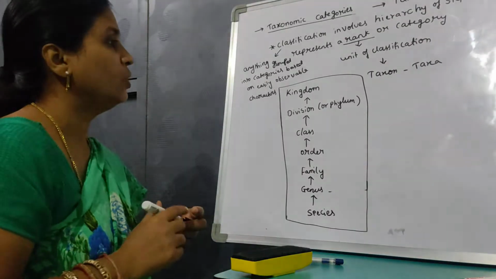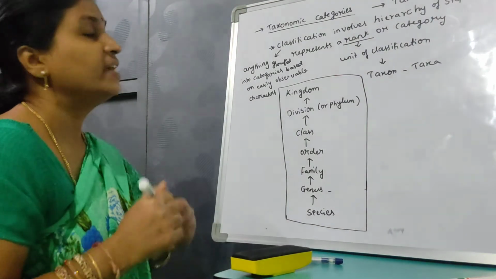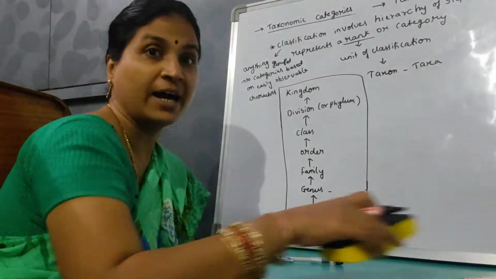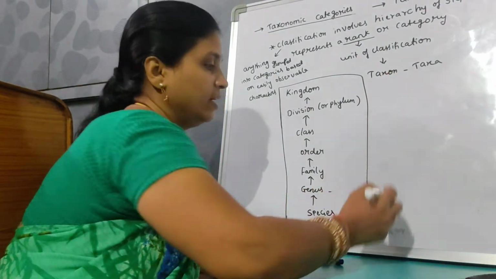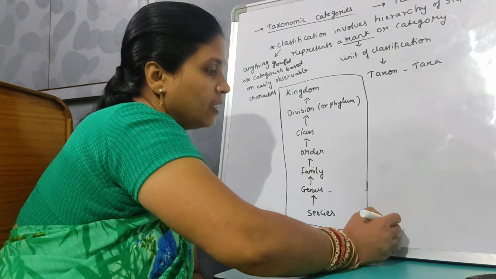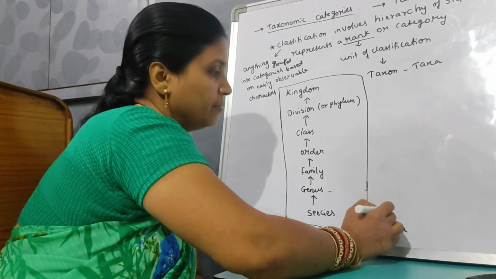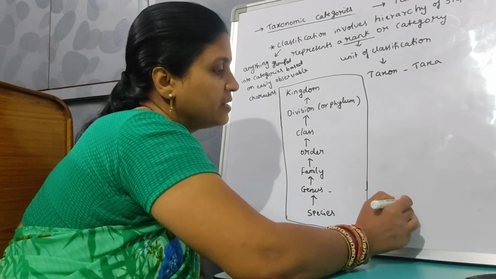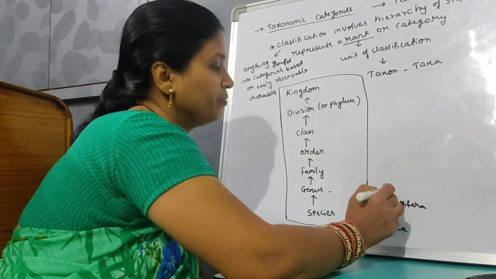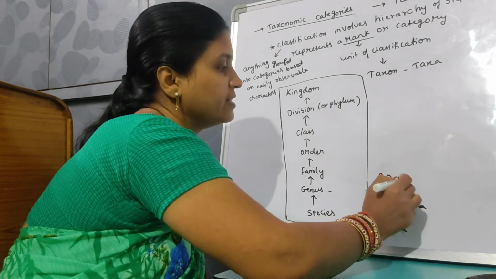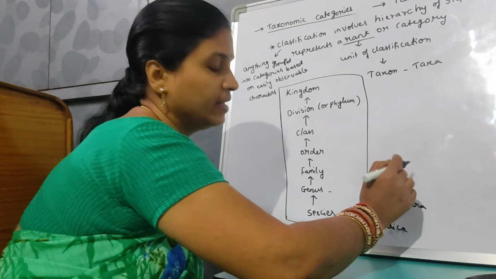Now let us give an example, mango. The species name is indica. The genus name is Mangifera. The family is Anacardiaceae.